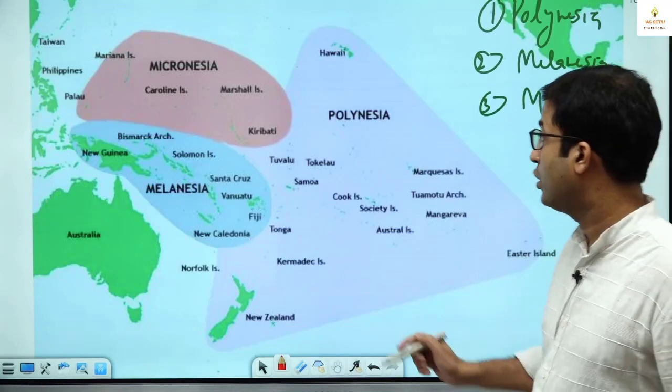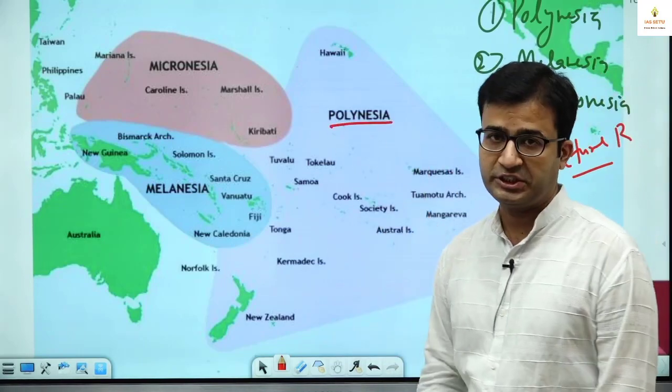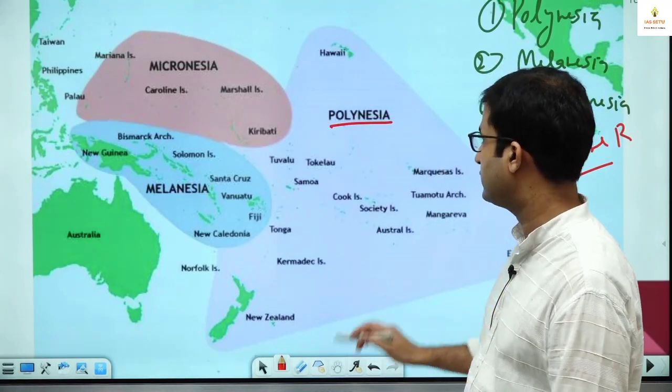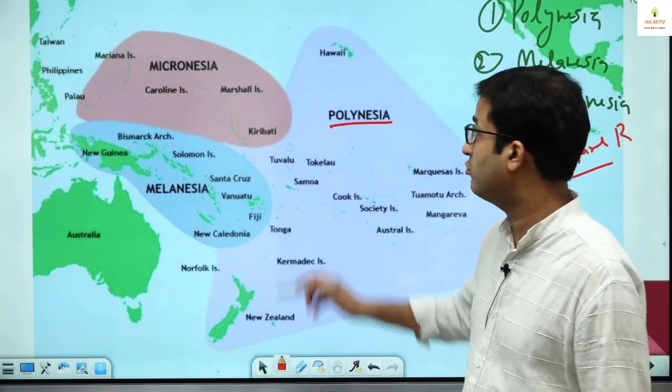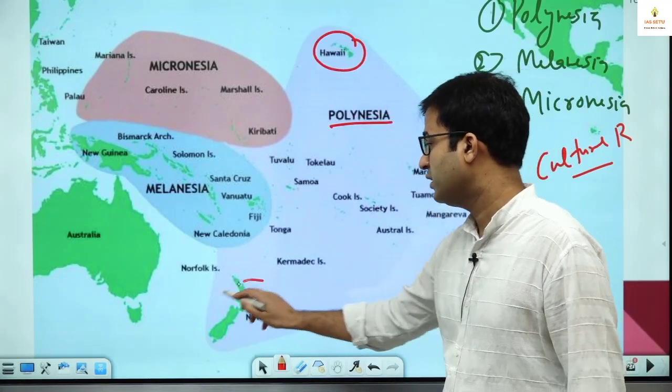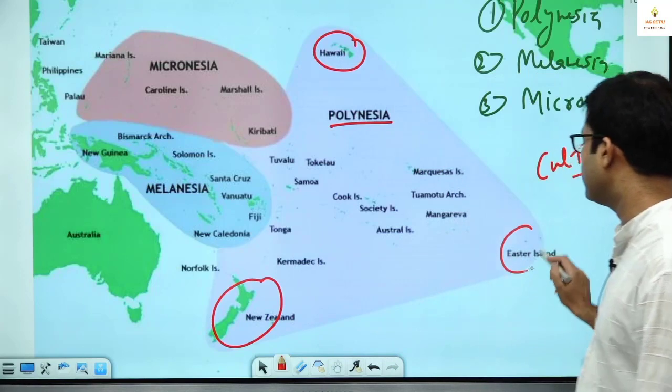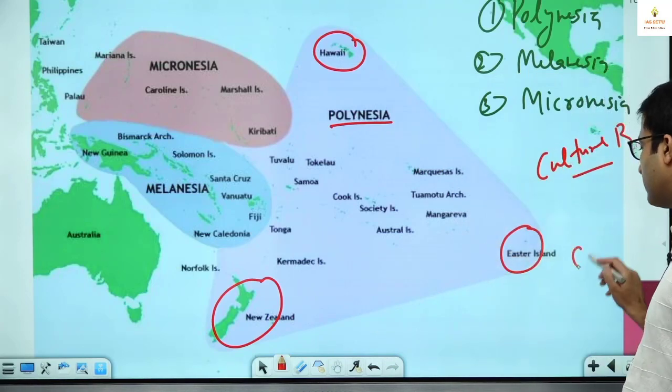Cultural region. So first I tell you Polynesia. Can you see this triangular region? And what is important for this triangular region? Here this is Hawaii Island, this is New Zealand, and this is Easter Island. Easter Island is under the control of Chile.